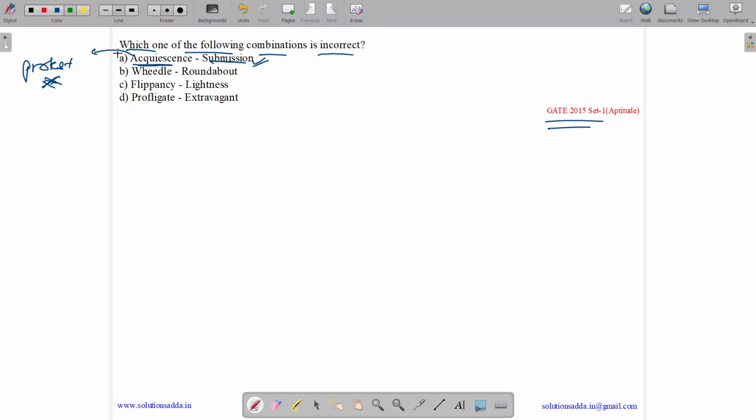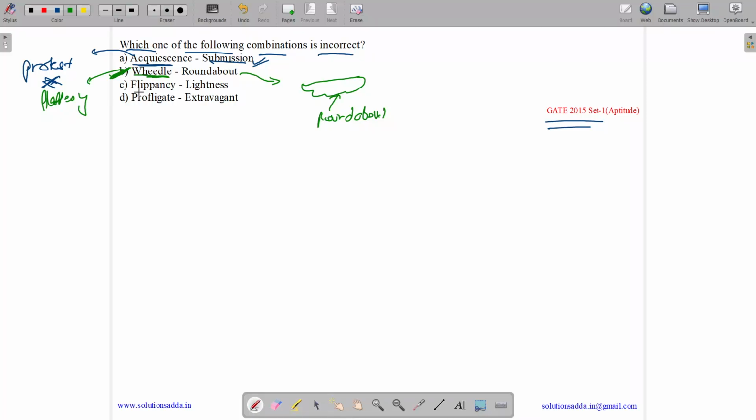Then what is the meaning of wheedle? Wheedle means using flattery to get something. And what is the meaning of roundabout? Roundabout is basically taking an indirect, longer route instead of a shorter one, which means if we are taking a longer route, then this is called a roundabout. So wheedle and roundabout do not have any relationship. So this combination is incorrect.